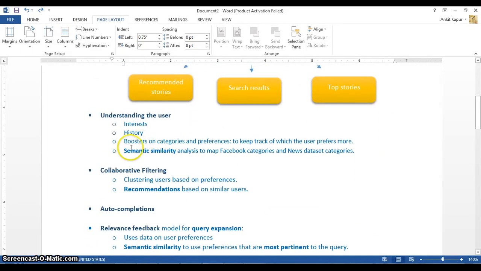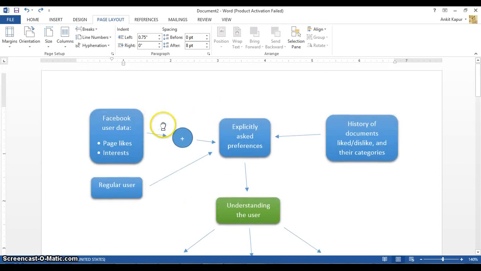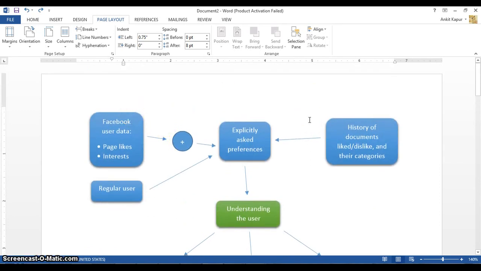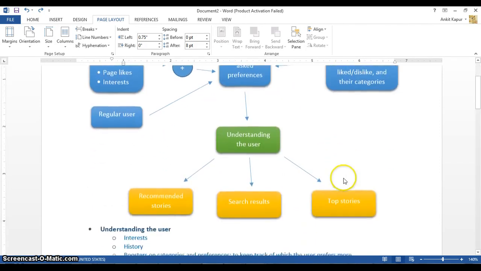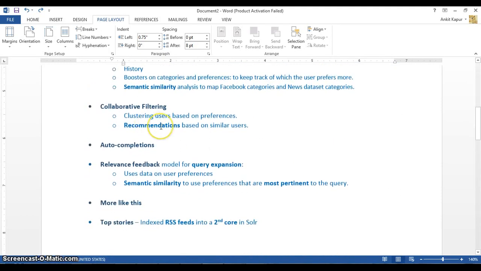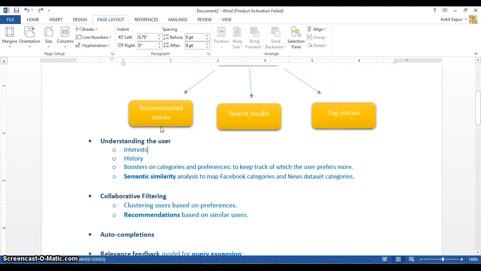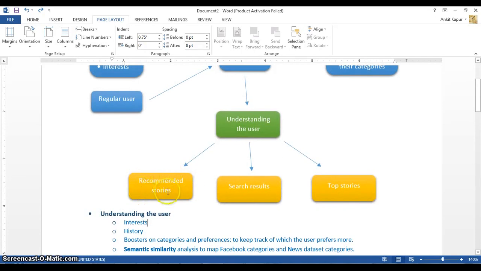To basically map Facebook categories to the categories in our data set, we have used semantic similarity scores. So categories in Facebook that have high scores with a certain category in the data set get mapped to that category. And when the user logs in, he's basically presented with a home page that has recommended stories for him. How we recommend these stories is by finding users similar to this user.